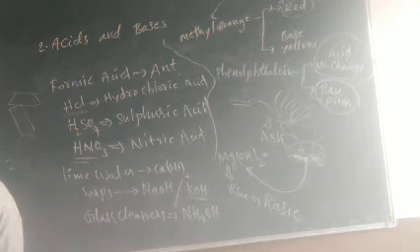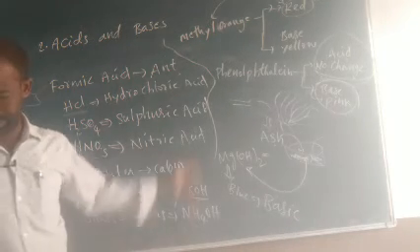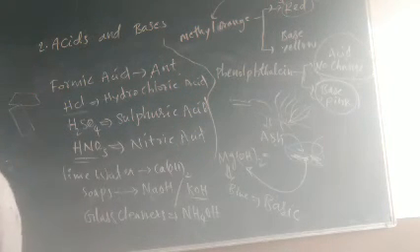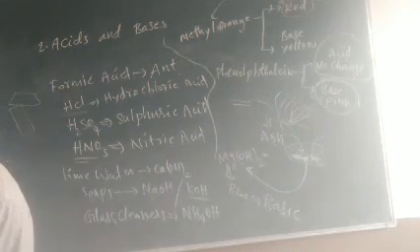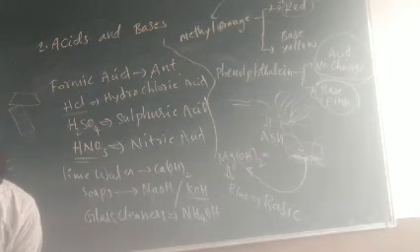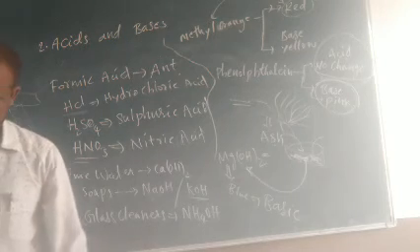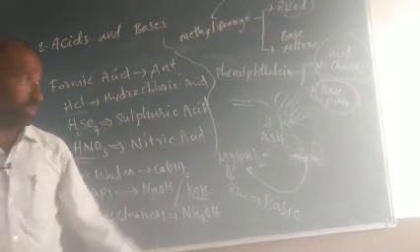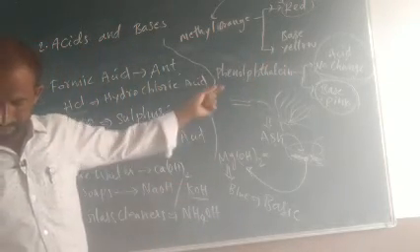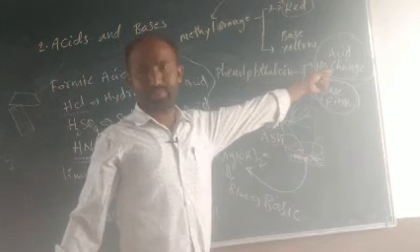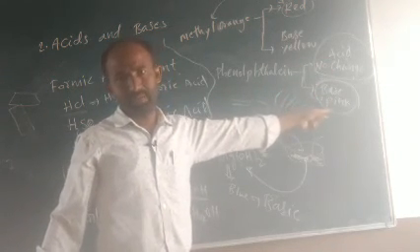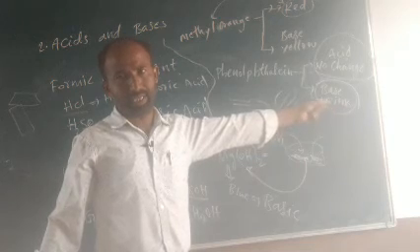Can you distinguish acids and bases using indicators? Yes. I have already said what is an acid and what is a base. What would be the criteria for deciding this? Changing the color. When the color changes, we can say it is an acid or a base. Methyl orange gives red color with acids and yellow color with bases. Phenolphthalein remains colorless with acid, meaning no change in color, and gives pink color with bases.